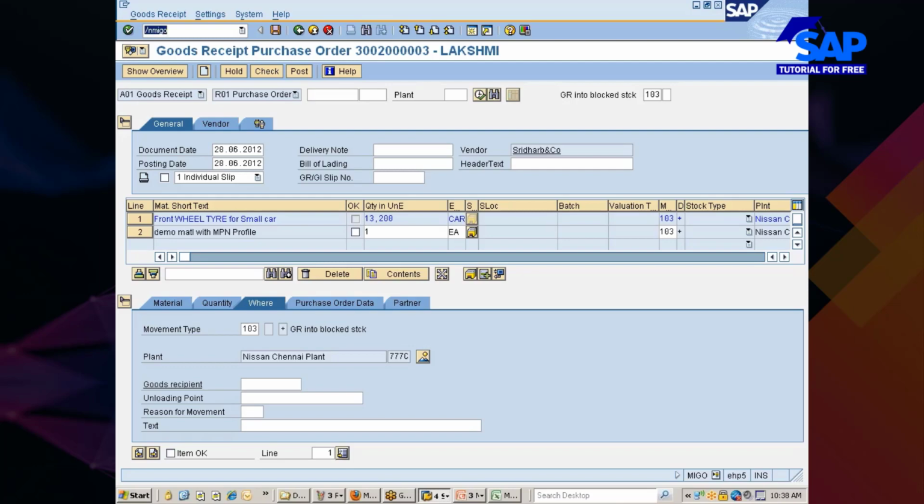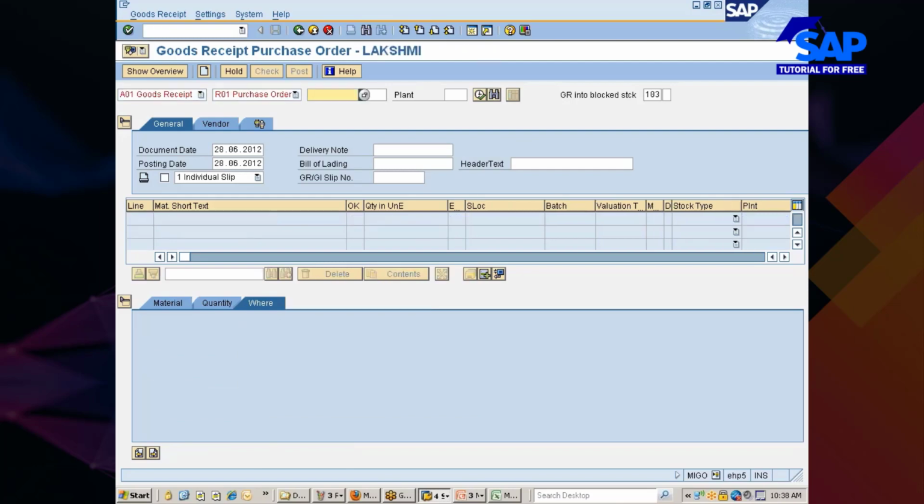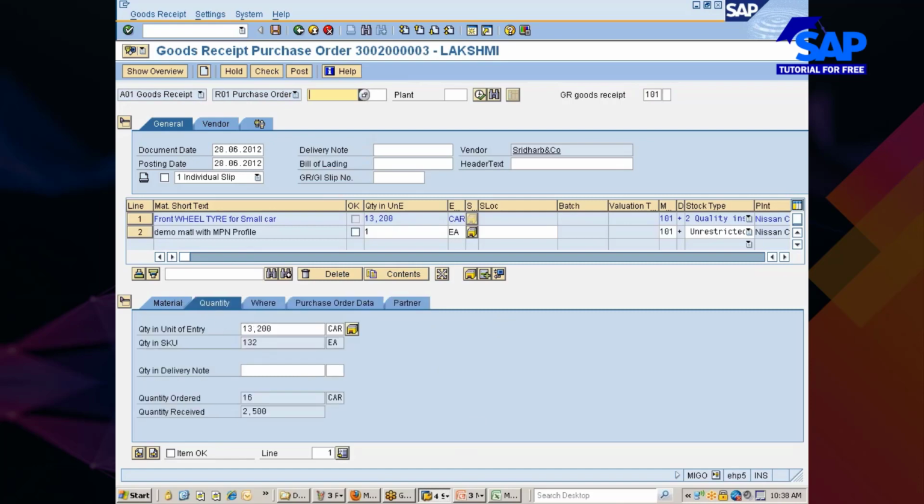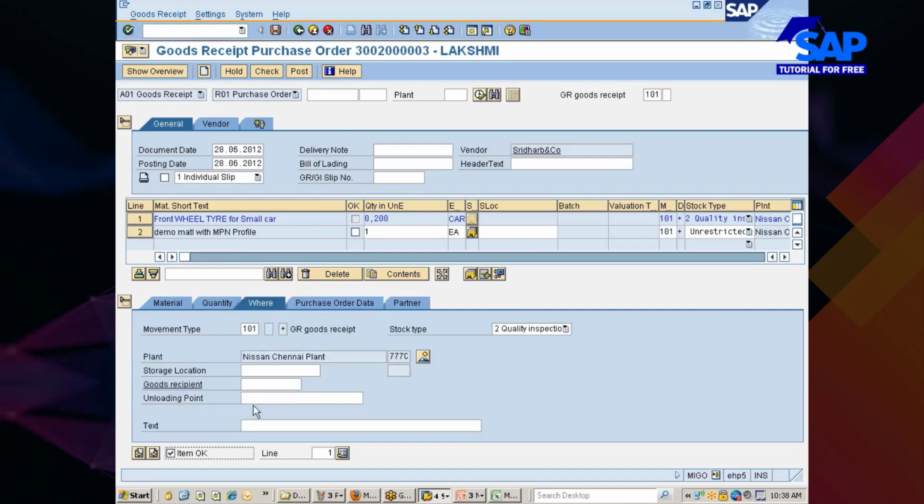In MIGO, I have to change the movement type to 101 and then enter the PO number. For the first line, let's say I wanted to enter 0.2. Say item OK. Go to the Where tab, maintain the storage location.